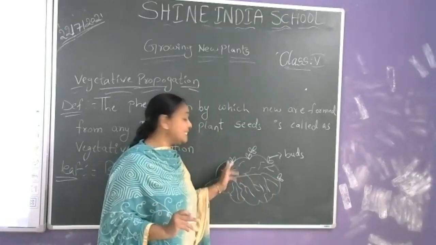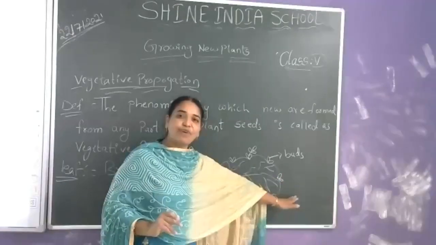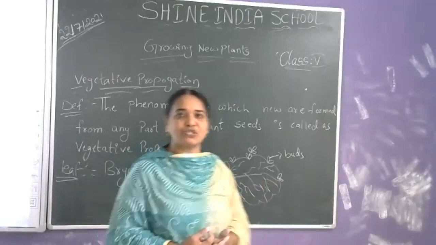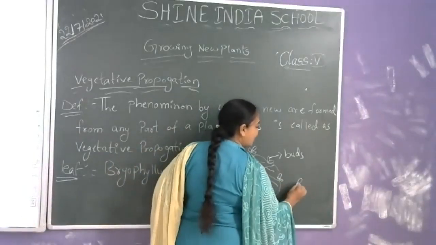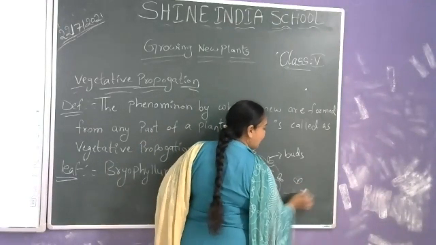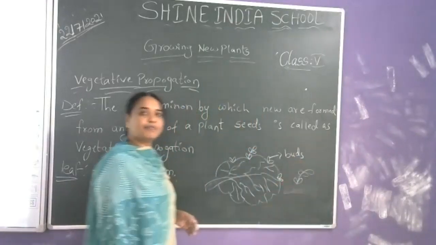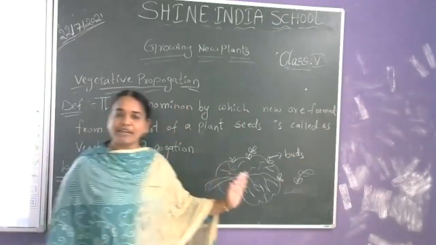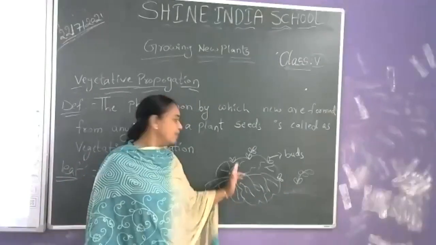Once a bud is detached from the leaf and falls on the ground, when it comes in contact with the soil, it grows into a new plant.